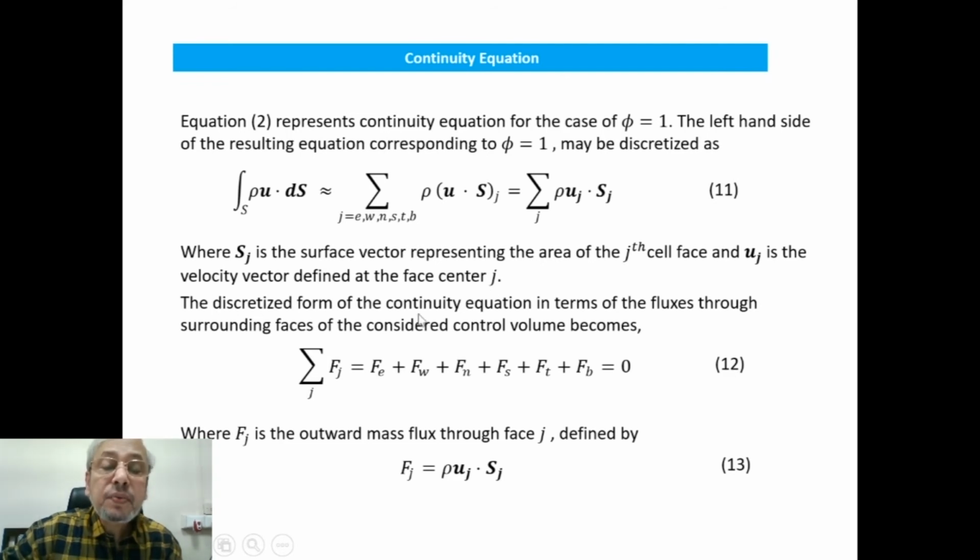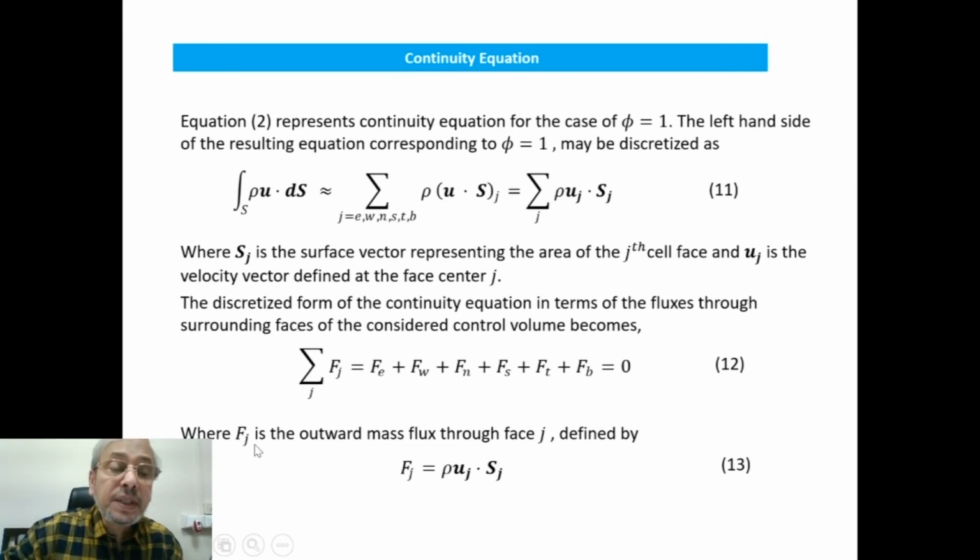The discretized form of the continuity equation in terms of the fluxes through surrounding surfaces of the control volume will be the summation of Fj, which means Fe plus Fw plus Fn plus Fs plus Ft plus Fb. And obviously there will be no mass accumulation or mass deficiency, so this will be 0.